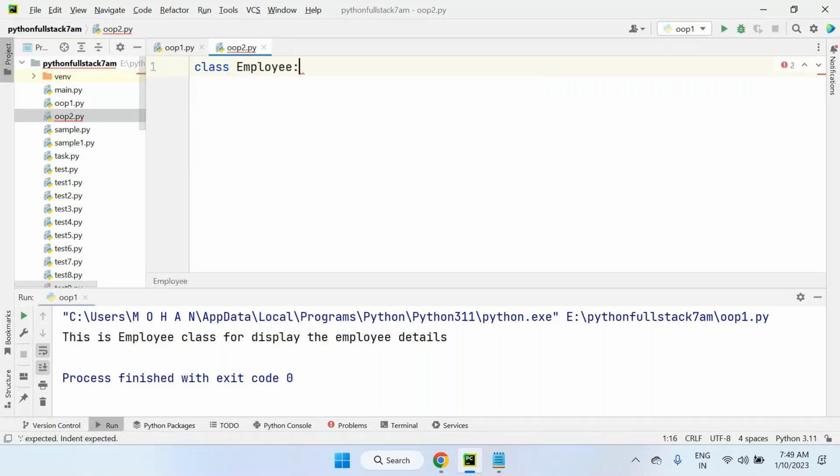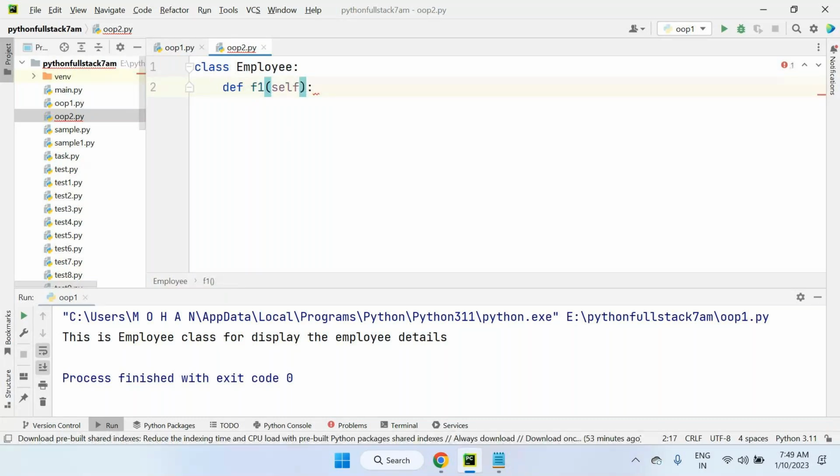And in this employee class, I'm taking one method. Look at this. We have created a lot of functions in previous examples also. But from now onwards, whatever functions you define here, you should say these are methods. This is a method, you can call it as. It's just a naming convention.